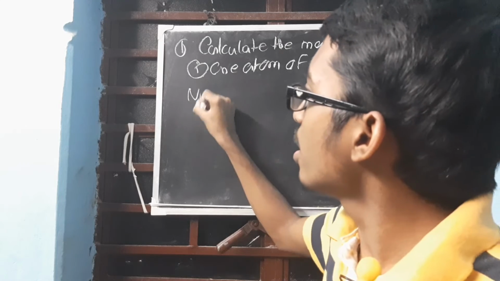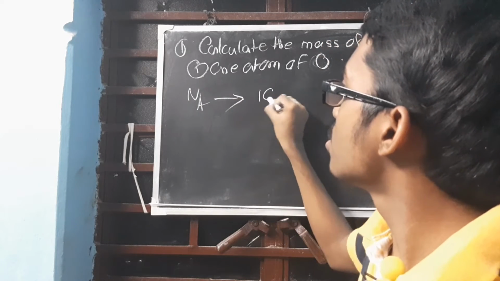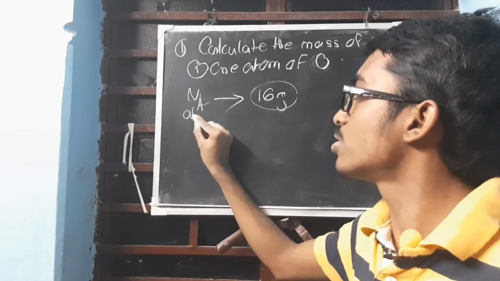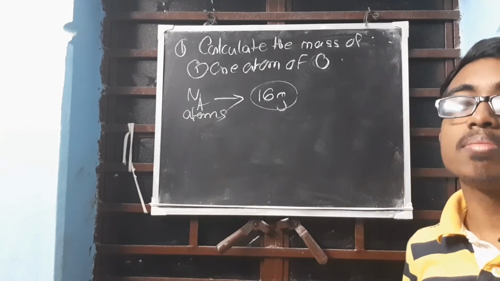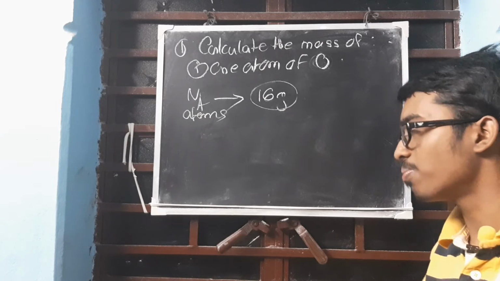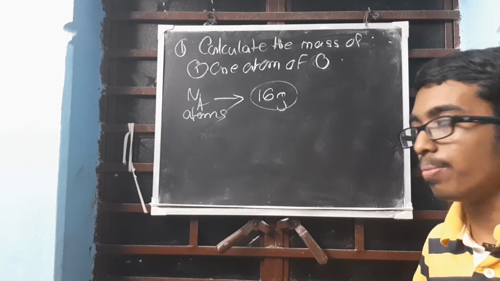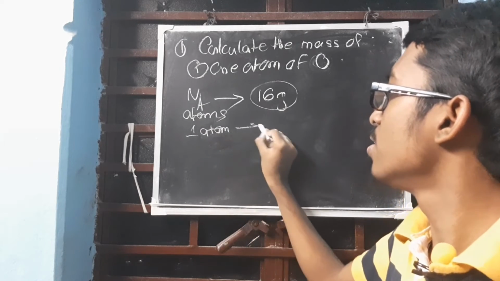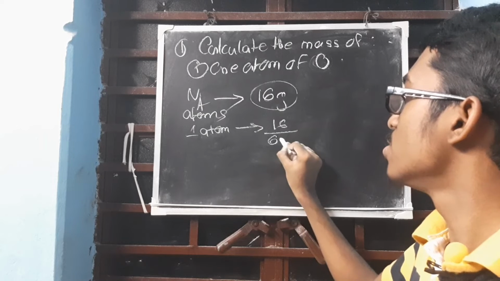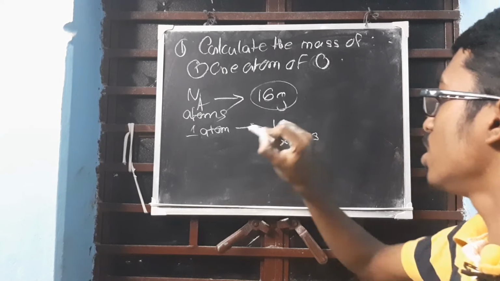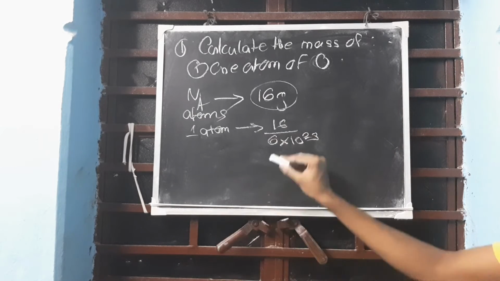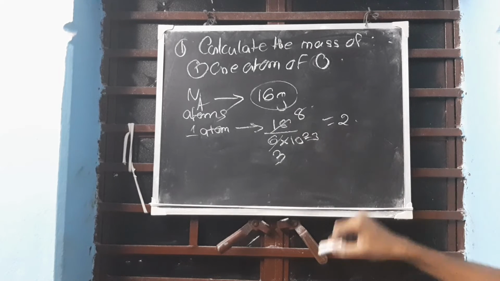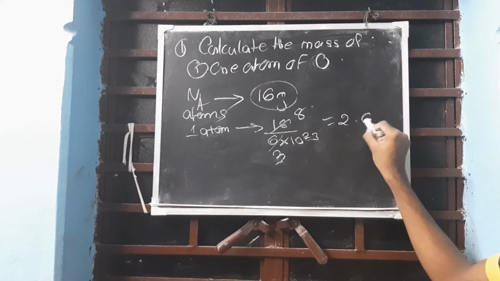Na number of atoms will weigh 16 gram. Here Na will function as atoms. So Na atoms will be weighing 16 gram. So how much will 1 atom weigh? 16 divided by 6 into 10 to the power 23. For your level, 16 divided by 6 will work. 3 into 8, that is 8 by 3, that is 2.6.